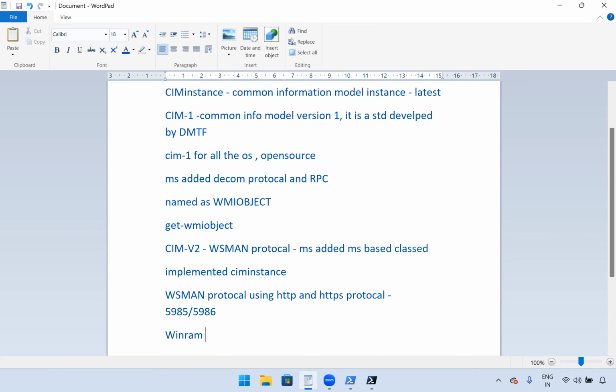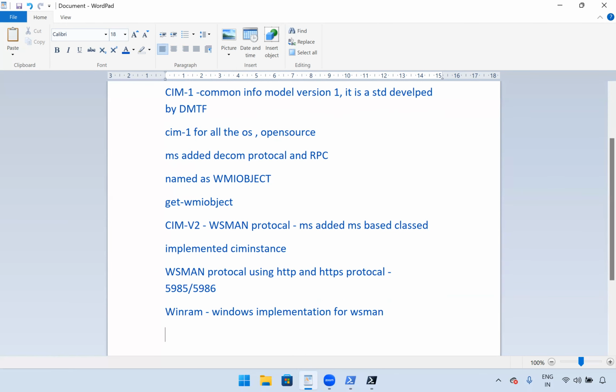In Windows, we are using WinRM for WSMan. Now it's clear, right? Hope this is clear.